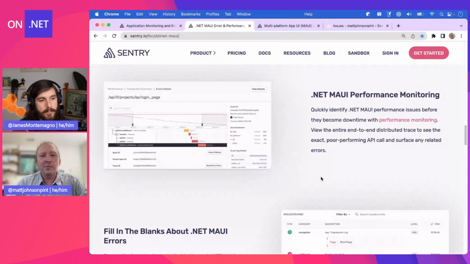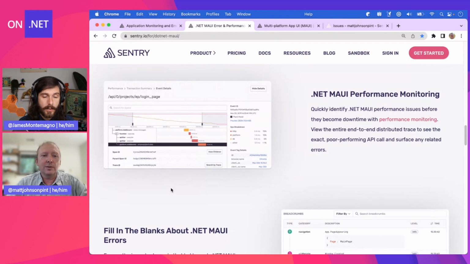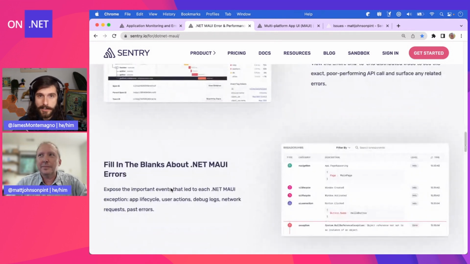We will have performance monitoring. This is sort of a coming soon for MAUI. We have it in all of our other platforms, including .NET in general. But you will start to see lighting up in MAUI different graphs like this that will show you load times. How long did my application take to load? How long did my controls take to render? If there were any delays in my application, how long did those take? And it'll help you find those bottlenecks, which is really awesome. That's cool. I'll have to have you back once that's all in there for sure.